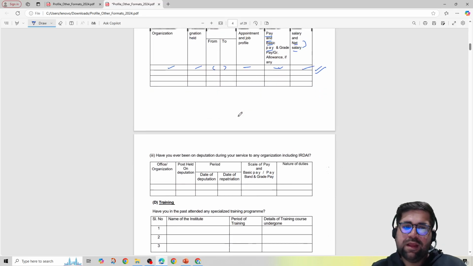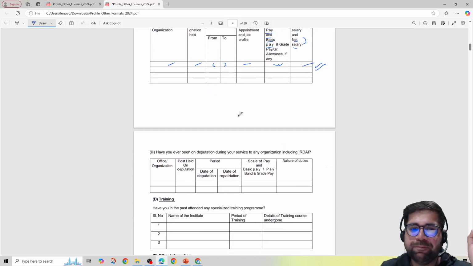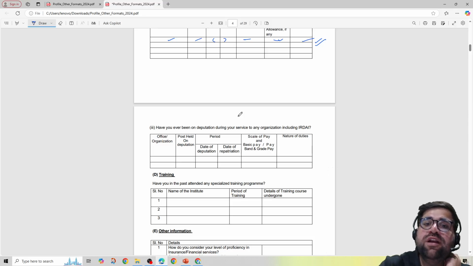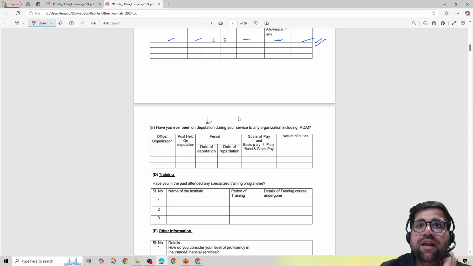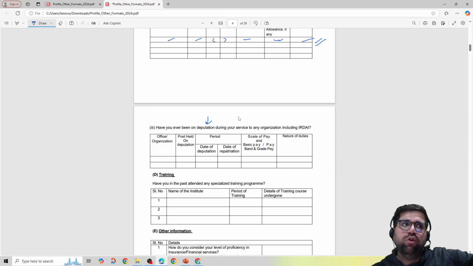Cool. Now this is related to your previous employment. Previous यानी पहले का. And then they are also asking you related to your deputations. Deputations as in any kind of special function, like you have been posted to any organization to do some special function over there, but it's a kind of temporary. You will be coming back to your original.